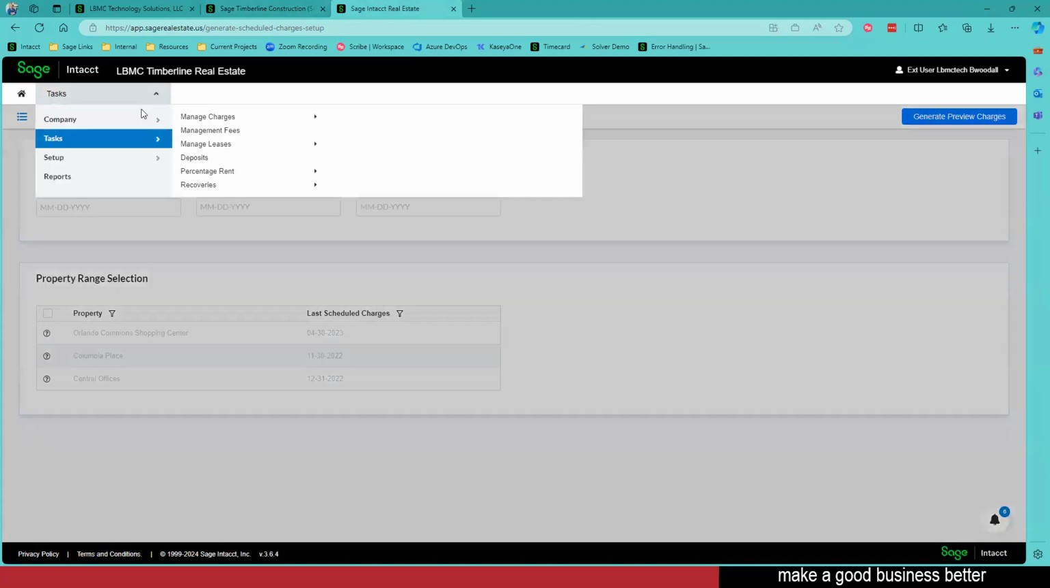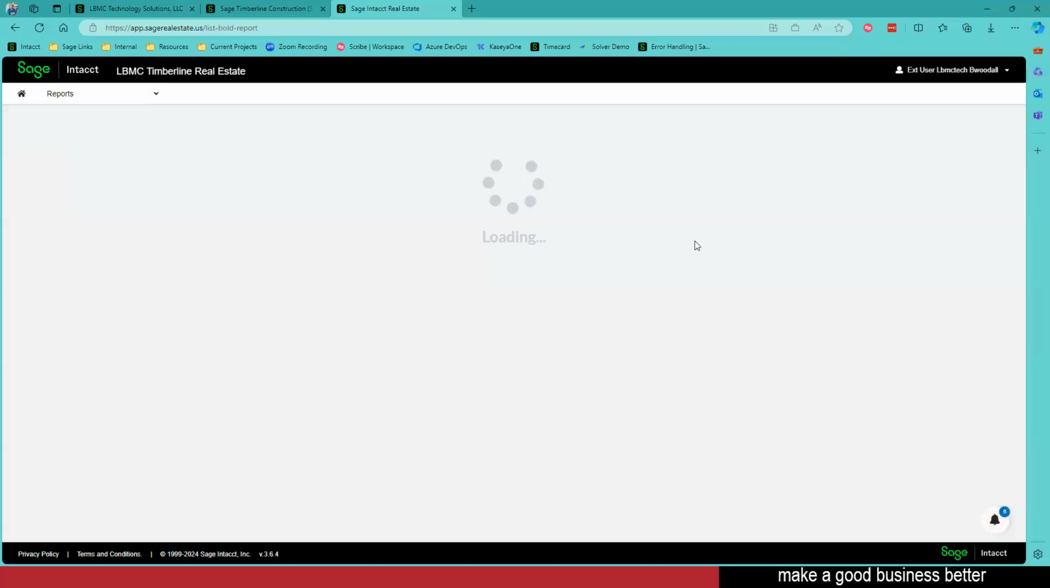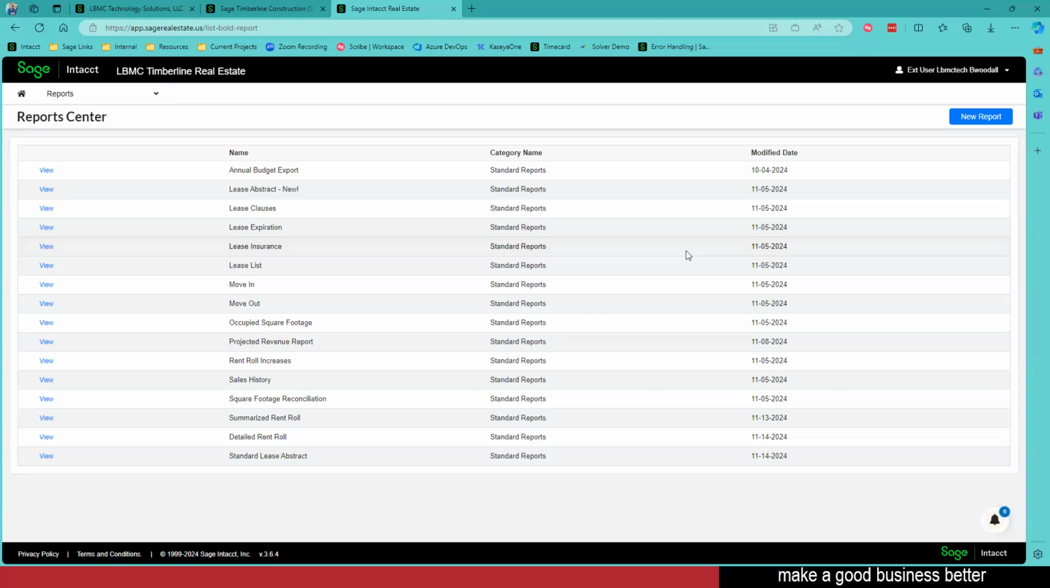And finally, I really want to show reports here. Reports are very, very important in this industry. I mean, it's really important in all industries, but there are specific style reports that most companies are used to seeing. So we've got a lot of those. We've got your rent roll. We've got lease abstracts. We've got move-ins, move-outs, lease lists. I could go on and on. These are really, really great reports. These are already in your system. You do not have to build these. They are built by Intacct, and Intacct is consistently rolling out new reports for various modules within Intacct. And you can even just build your own.